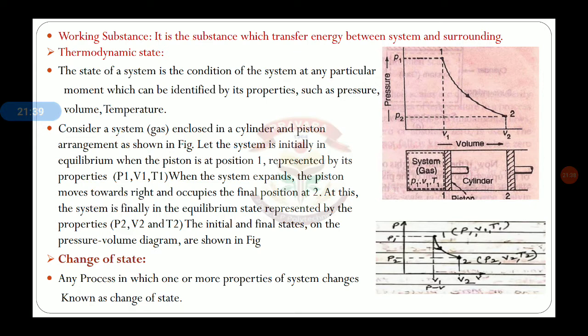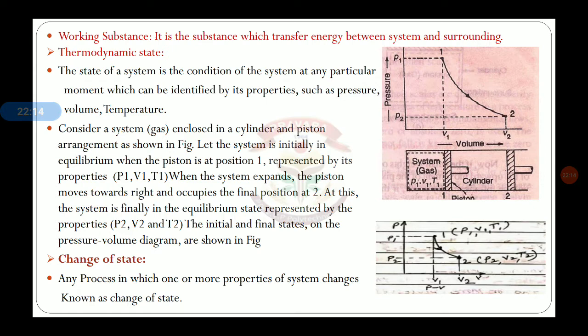Then thermodynamic state, this is also a very important concept. The state of a system is the condition of a system at a particular moment, which can be identified by the properties pressure, volume, temperature. State of a system is a condition at a particular point where it has some properties.